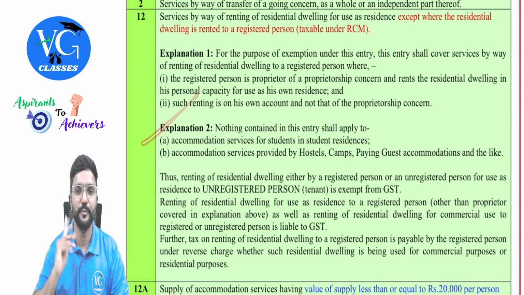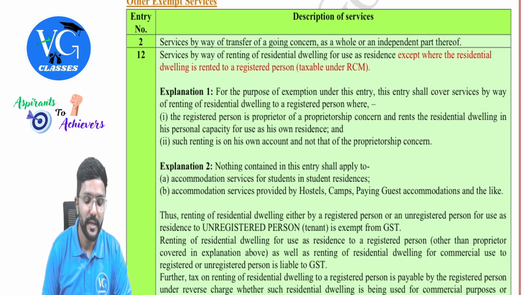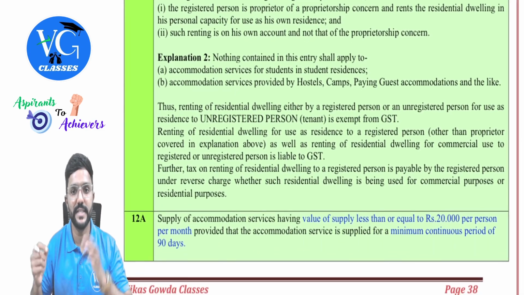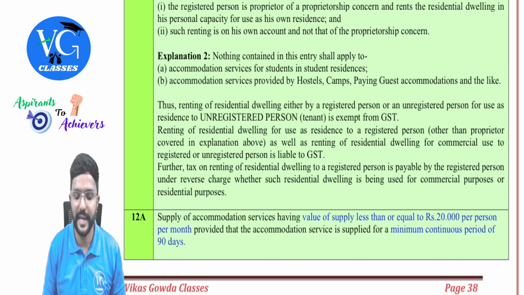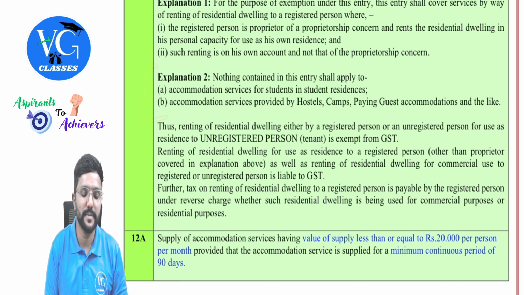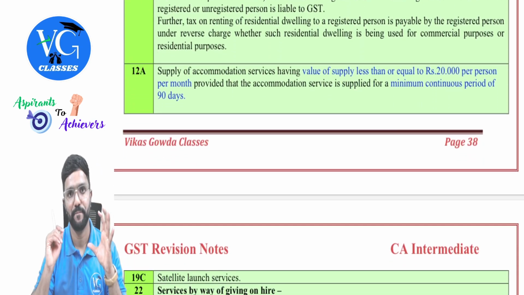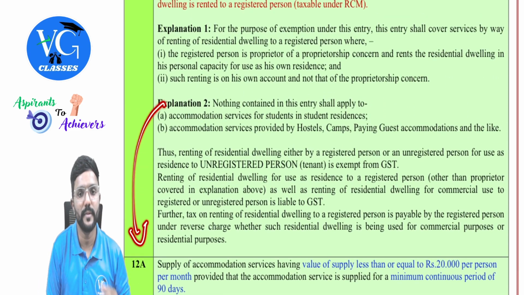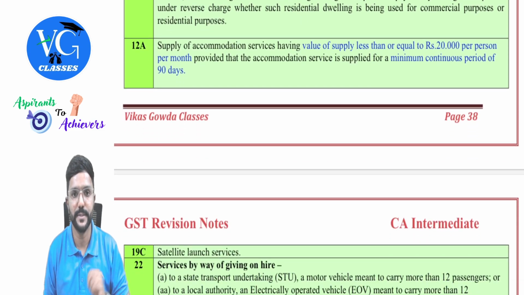Now coming to explanation 2. Nothing contained in this entry shall apply to the following. Means entry 12 is not applicable for accommodation services for students in students' residences, or accommodation services provided by hostels, camps, paying guest accommodation, that is PG, and the like. So they don't enjoy the exemption as per entry 12. But for them, there is a separate entry, guys, 12A. Let us see that. You can draw an arrow mark here. It is excluded from entry 12, but there is a separate entry for it.